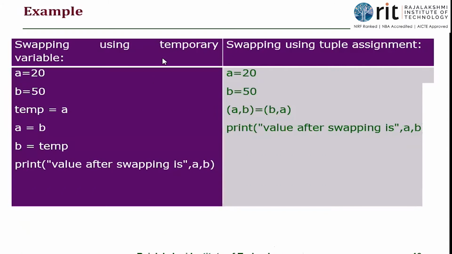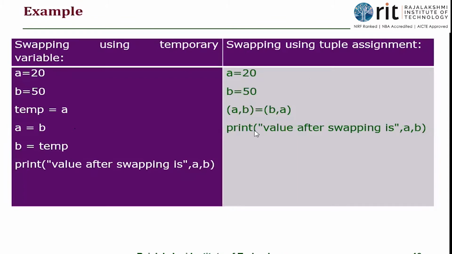So look at this. Swapping using a temporary variable. This is how we normally do it. A is equal to 20, B is equal to 50. And then we have the equation also, that is another method. But if you want to swap it, there is an easier way: temp, A and B. See, this is how I swap it. Now at last I get the values swapped. A will hold the value 50 and B will hold the value 20. So this is how we normally do it, isn't it?